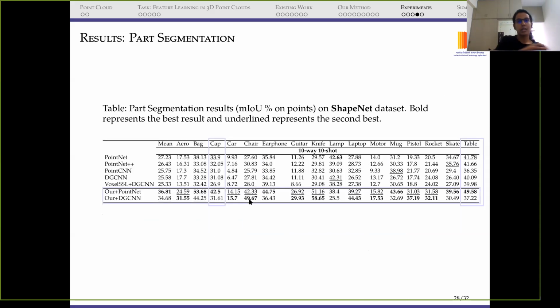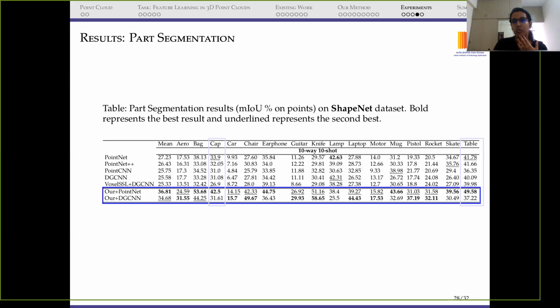Now we also have results from part segmentation, where we consider the ShapeNet dataset and compute the mean intersection over union. For segmentation, we want the overlap of the parts in the output. It's not the accuracy, but the overlap. ShapeNet has 16 categories, and as I said, we need a label for each point in the point cloud, so we compute it for each of these 16 categories. So this is the result.